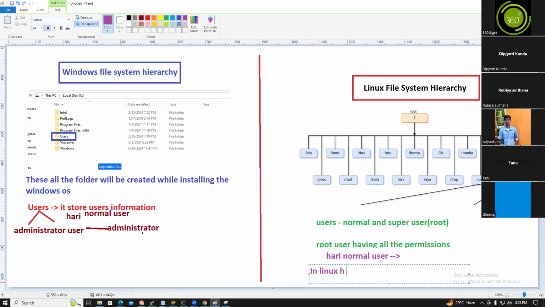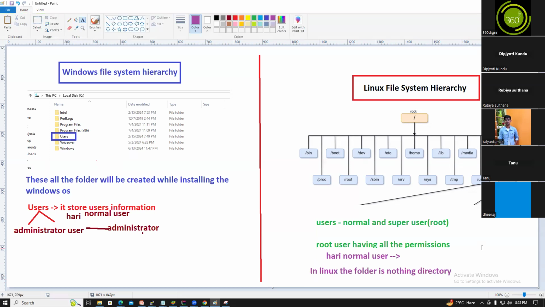In Linux, the folder is nothing but a directory. What is that, guys? In Linux, everyone can understand, right? In Linux, the folder is nothing but a directory.